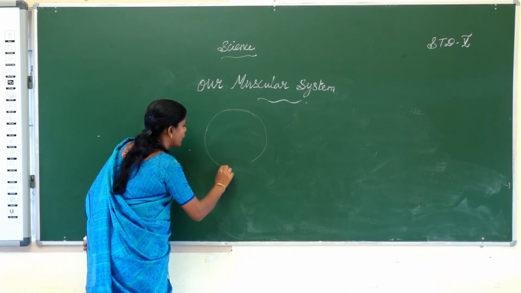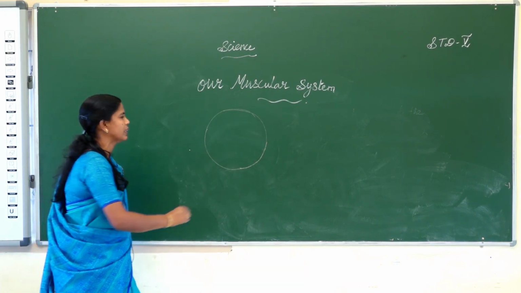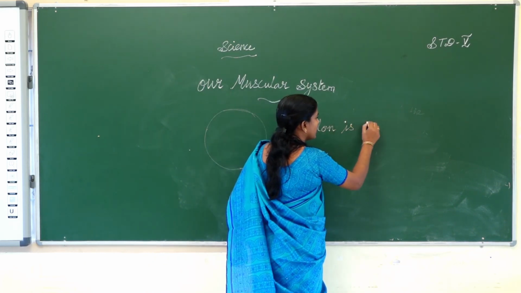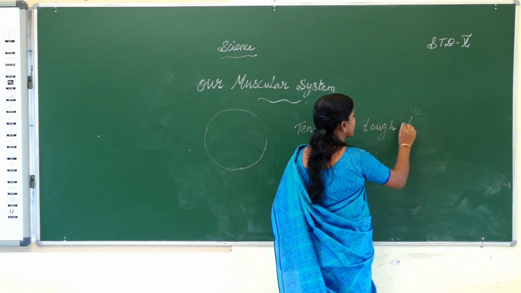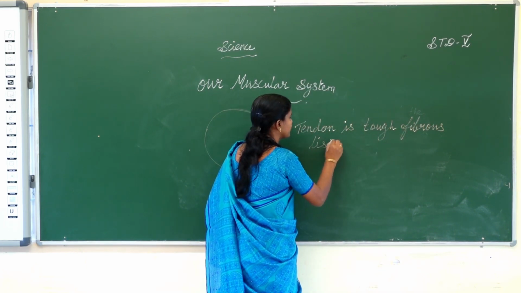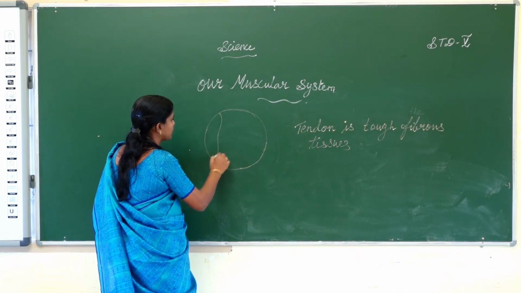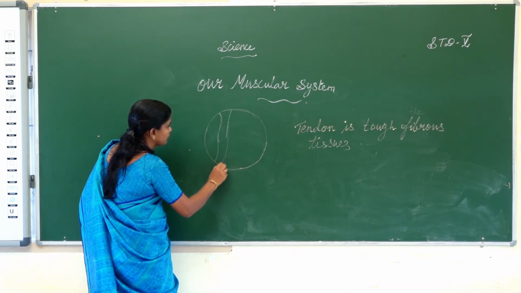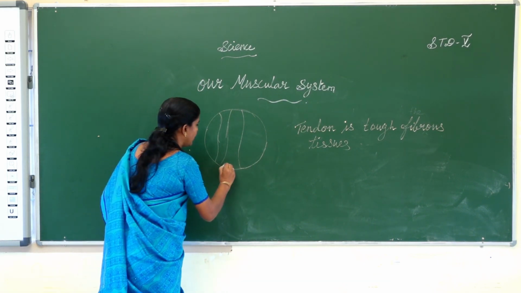It's the tendon. It is attached to the muscles. Tendon is tough fibrous tissue. I will draw the tendons. Tendon.